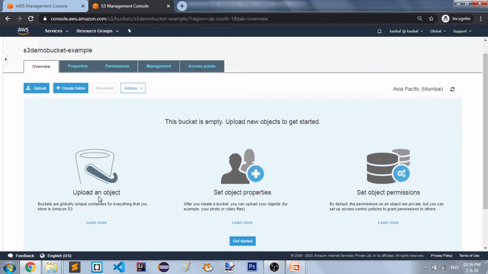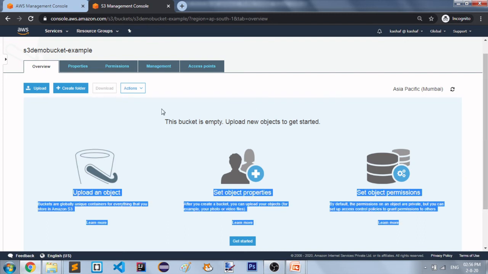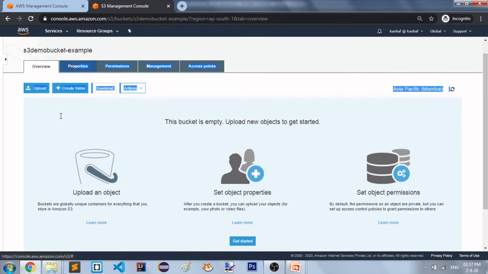So you can upload an object, you can set some object properties, you can set object permissions also. You can see here some other tabs as well, like properties, permissions, management, access points. All of this we will see one by one in the upcoming videos. For this video, I am going to tell you about this overview tab.